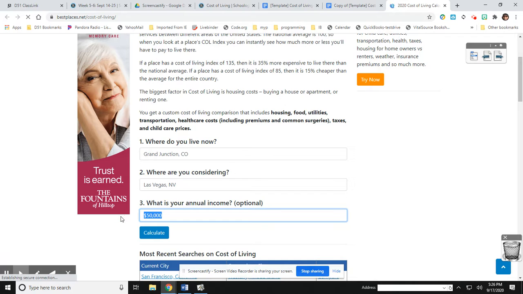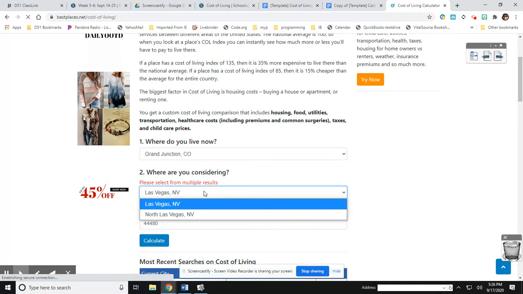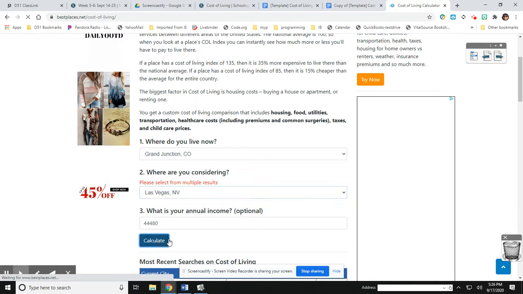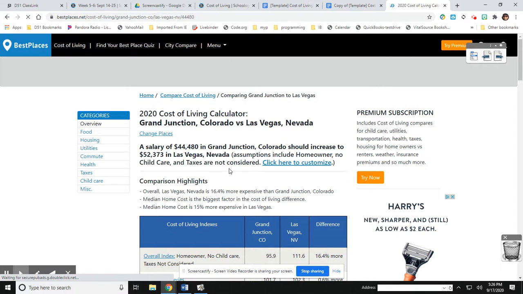And then I can't forget to put in my salary. I don't like the commas or the dollar signs. I think it messes it up. I hit calculate. There are multiple choices in Las Vegas. The same thing will happen for New York or LA. I think I can choose it from the list, and then it will show me my results.